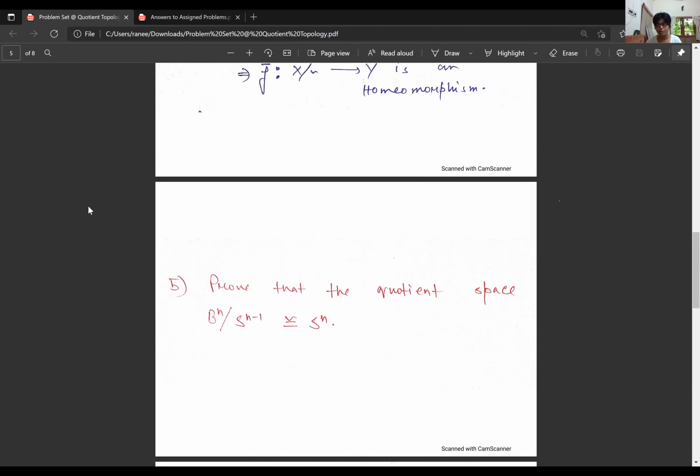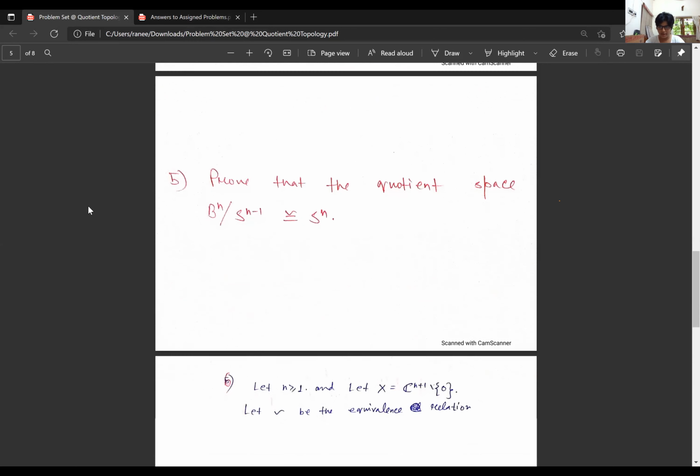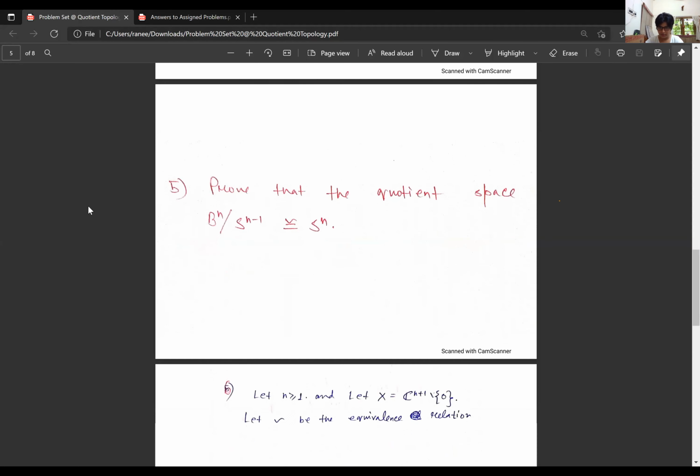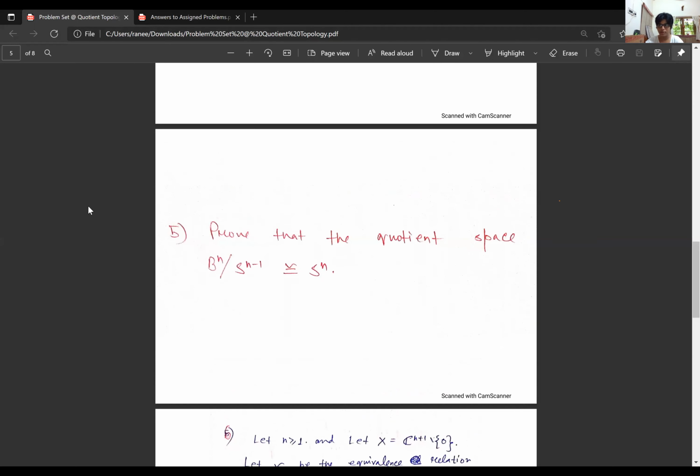At least I should start the fundamental groups to introduce the concept. That's why I'm trying to wrap up this quotient topology soon. Only two things are remaining, questions 5 and 6, and I feel like explaining them to you because they are really fundamental and important. But question 5 is not at all easy. It has lots of steps.